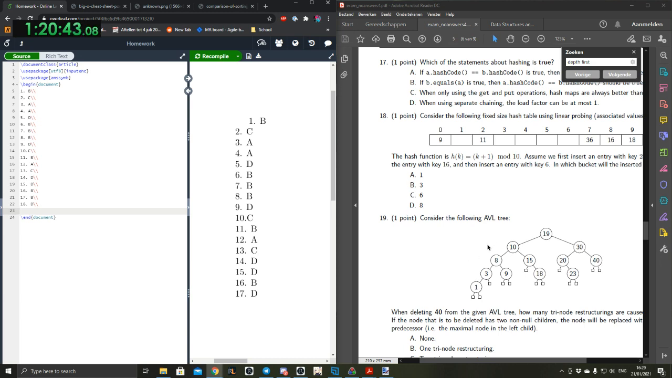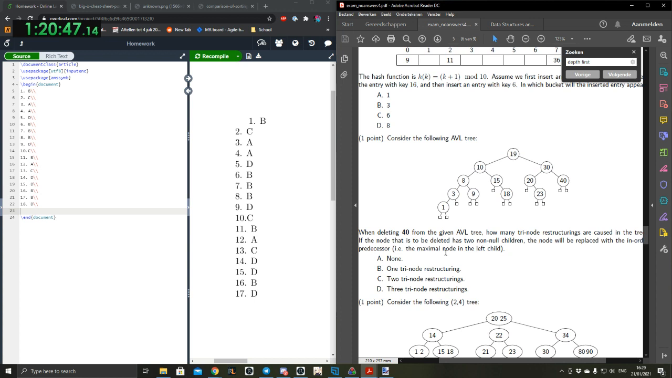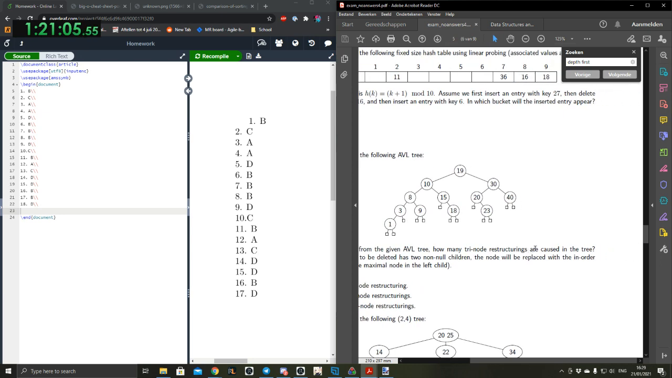Consider the following AVL tree. When deleting 40 from the given AVL tree, what was AVL again? The names of the makers, right? Yeah. The very weird one. The ones I really hate are when they name things after the makers. Like, LSD sort is least significant digit. That makes sense. But then you have RSA, which is the name of the guys who made it up, and I'm like, that doesn't help. Should have called it modular encryption or something.